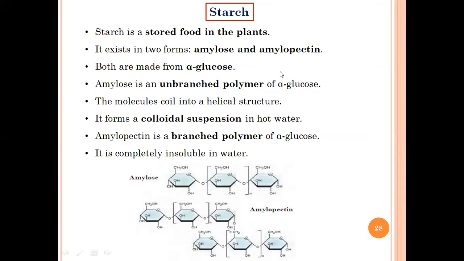Amylose is an unbranched polymer. Unbranched means it is linear. There is no branching, no other molecules attaching from the side. It is a simple linear molecule, the most abundant form of starch, and it has a typical helical structure.